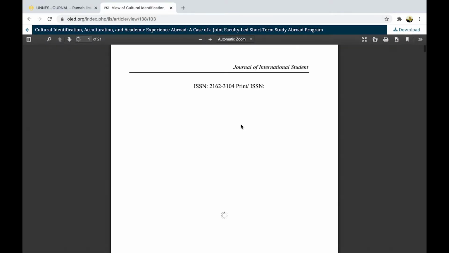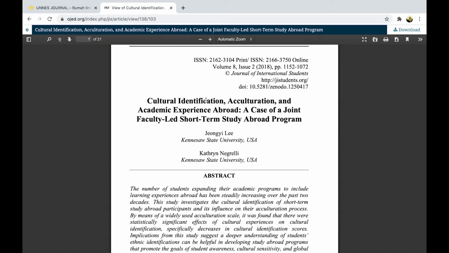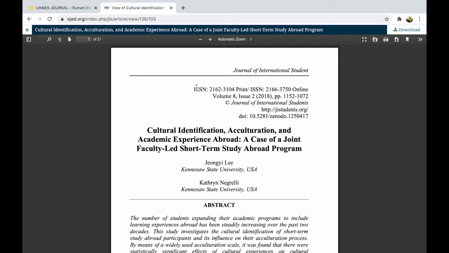We'll wait until it is open. This is the Journal of International Students, about cultural identifications. This is an abstract, and there is an option of PDF here. You can just click the PDF format. This is very easy.